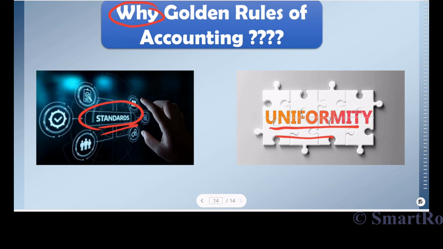So hope you understood what the golden rules of accounting are and why we are actually learning the golden rules of accounting. Don't worry even if you feel that it's a bit ambiguous. In all the future videos where I'm going to discuss various concepts of finance, I will keep touching upon this because this is important to understand every single concept. So there I'll keep discussing various scenarios and you'll get a complete hang of the golden rules of accounting.